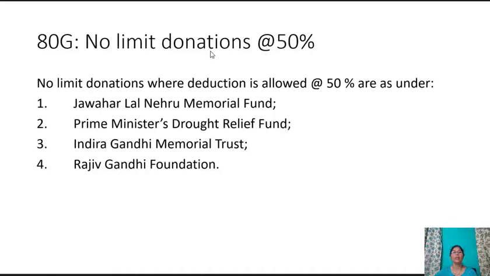These are the no limit donations which qualify for 50% of the amount. Jawaharlal Nehru Memorial Fund, Indira Gandhi Memorial Trust and Rajiv Gandhi Foundation, and Prime Minister's Drought Relief Fund. These are the 4 items where the no limit donations are of 50%.